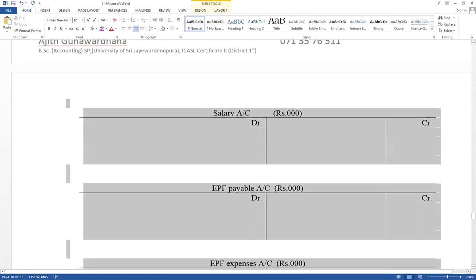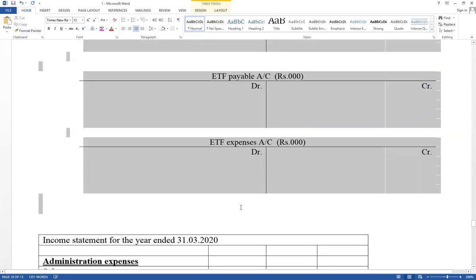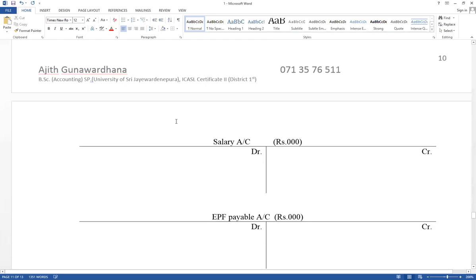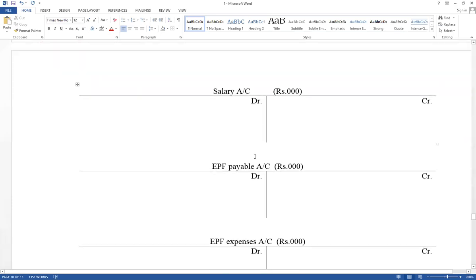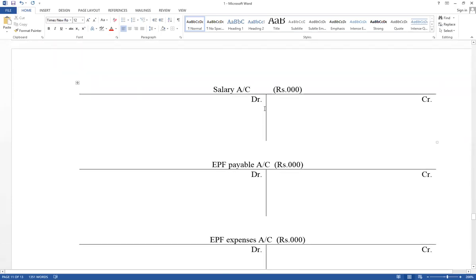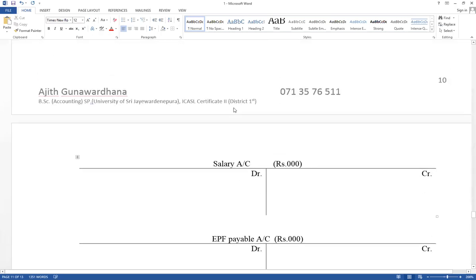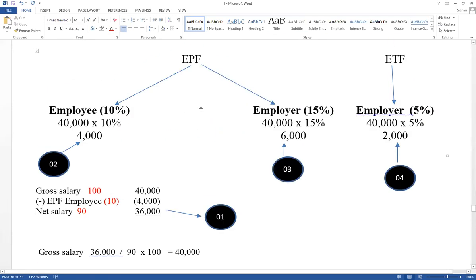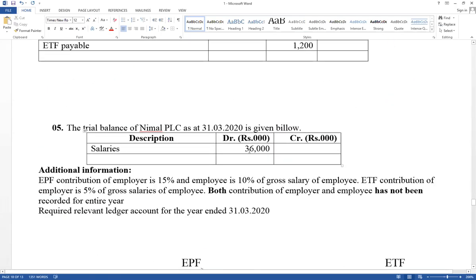Trial balance, it has given balances. Therefore, first, take the balance available in the trial balance as a balance brought forward. Net salary recorded already. Those are the ledger accounts, no need to prepare cash accounts. Normally 4 steps should be applied, but step number 1 is recorded already. Trial balance, it has given 36,000. Cash account credit, salary account debited. Therefore, this value should be recorded as a balance brought forward in the salary accounts.